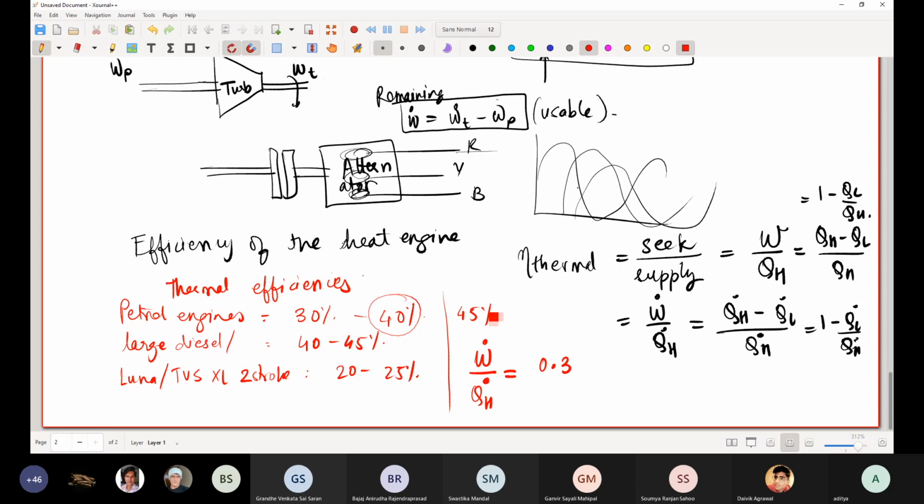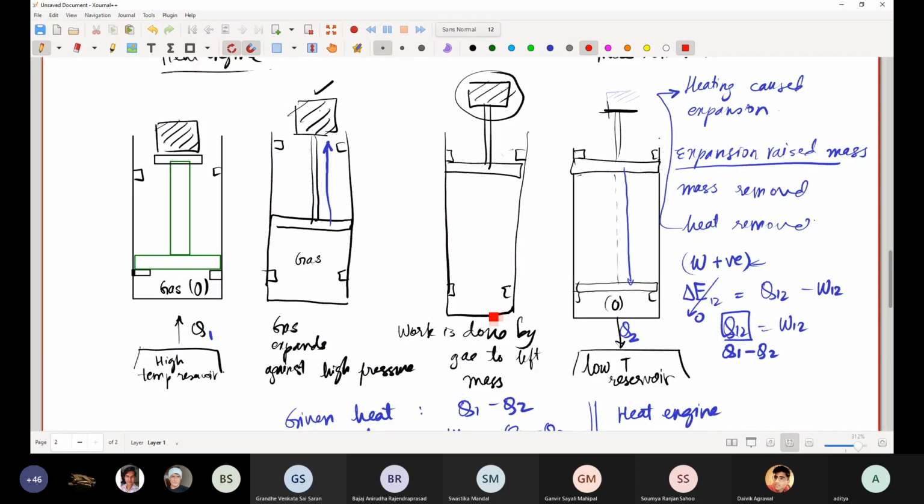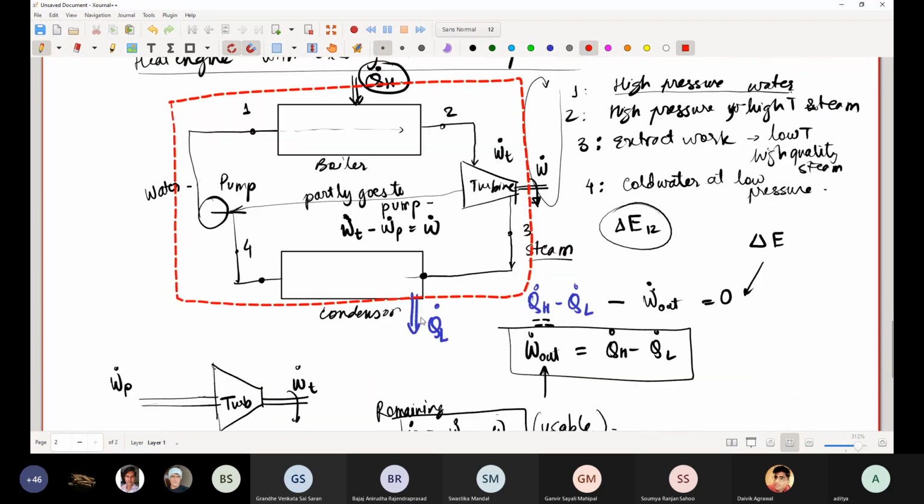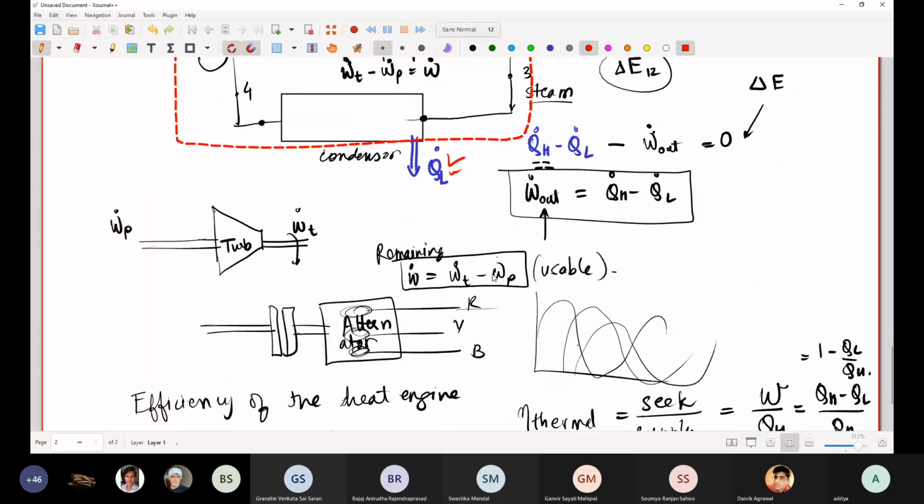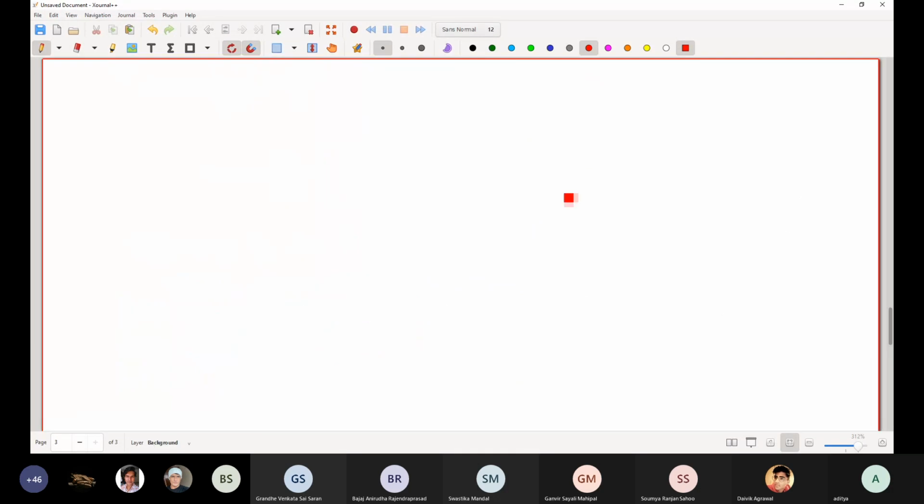You must lose heat to the surrounding. You cannot operate this kind of cycle by never losing heat to the surrounding. You must always have loss to the surrounding. Okay? You must always have loss to the surrounding. We will get back to the generalization of this statement.